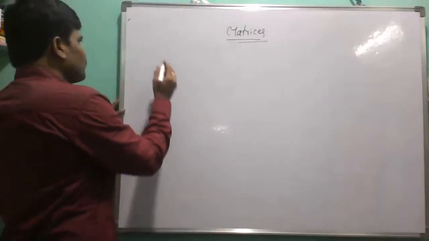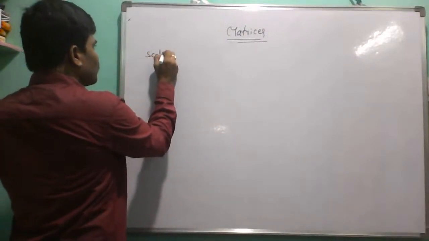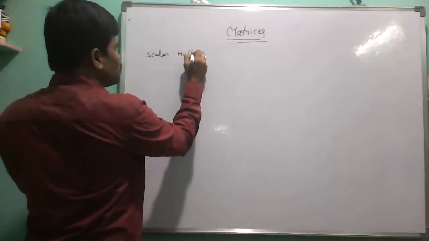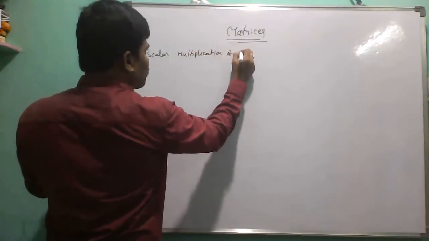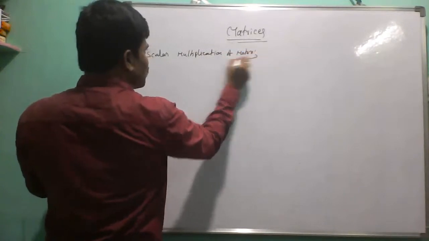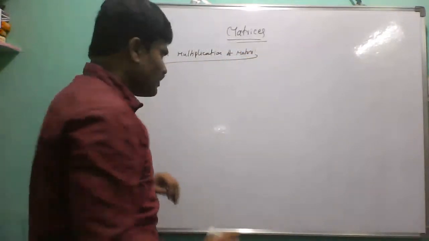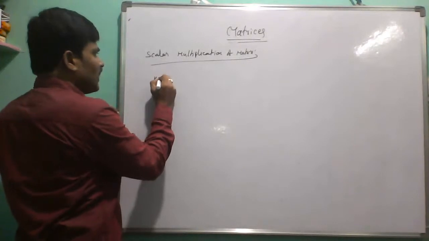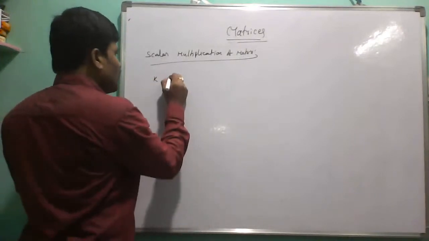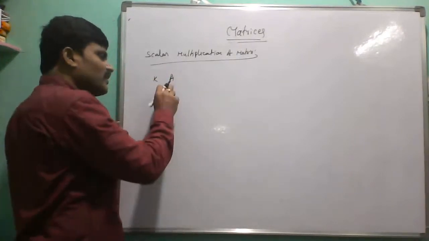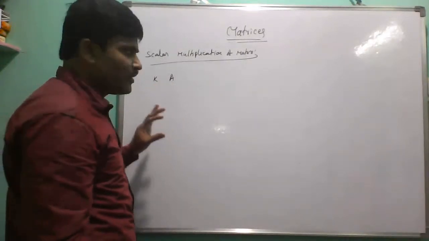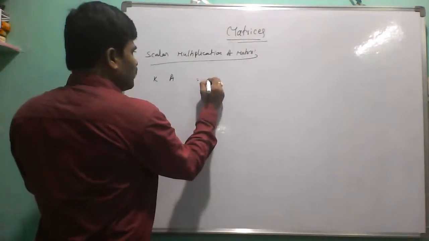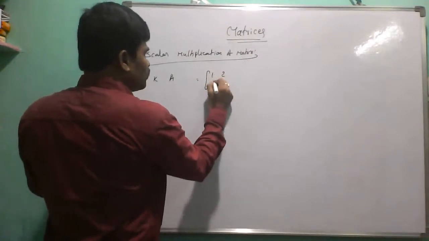The next definition is scalar multiplication of a matrix. Here we take one scalar K and one matrix A. This can be a square matrix or rectangular matrix, any type of matrix. Suppose A equals 1, 2, 3, 4.